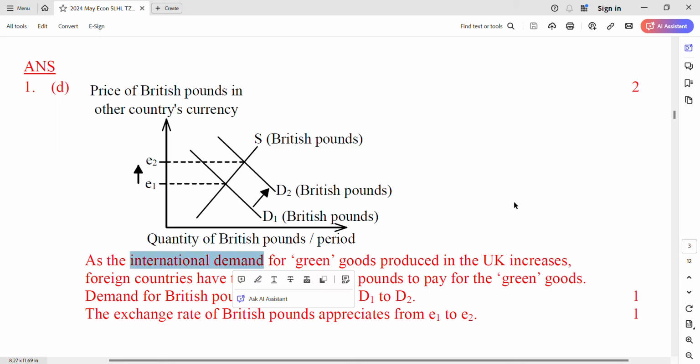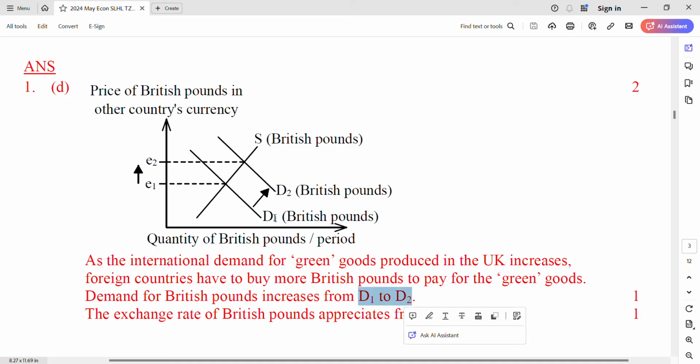But you have to explain it. International demand increases, so foreign countries have to buy more British pounds to pay for the green goods. So the demand for British pounds will increase from D1 to D2. Remember, label them 1, 2. For discussion, no need to talk about the quantity. Just talk about the exchange rate. So the exchange rate will increase from E1 to E2. Make sure a good presentation will join your verbal description with the diagram clearly. Got it? Excellent.